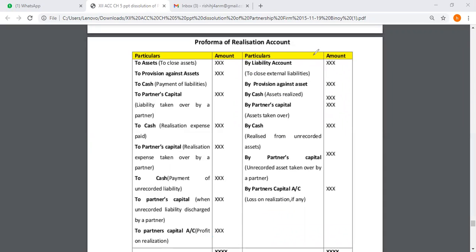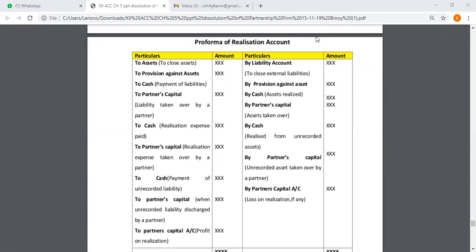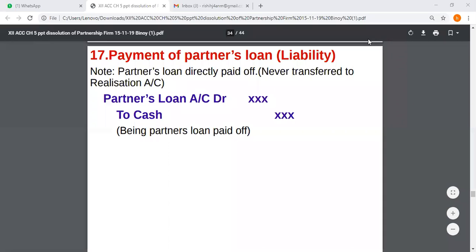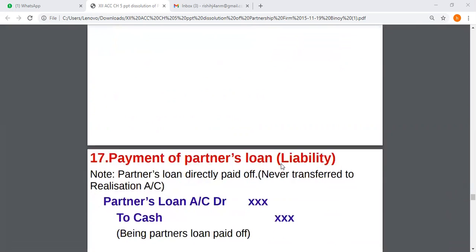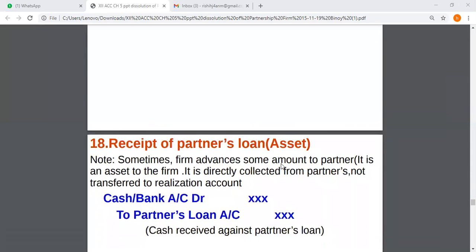Now we'll see how to prepare the basic journal entries of partners' capital accounts. A very important thing in partners' capital account will be partner's loan. If the partner has advanced any loan to the firm, his loan account should be settled by giving the journal entry partner's loan account to cash. As you can see on your screen, on payment, partner's loan account is debited to cash account in his respective capital account.